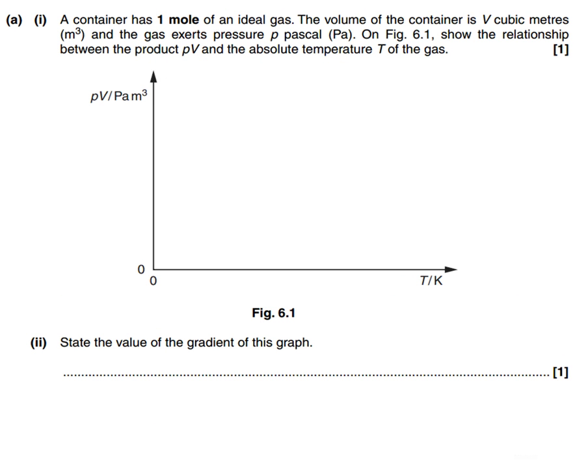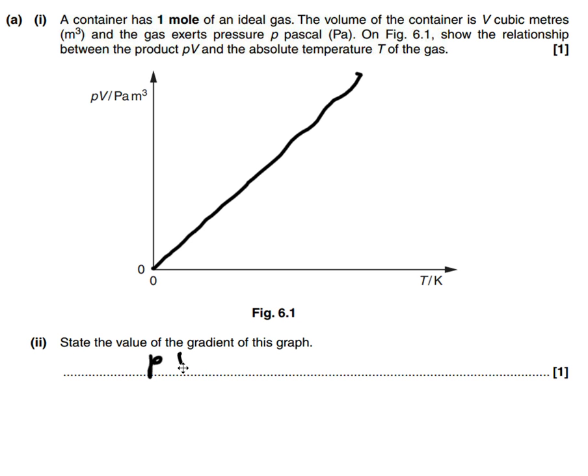Okay, in our final question, we need to draw the graph of the product of the pressure and volume and of the absolute temperature. So what our graph should have looked like is a straight line through the origin. And we needed to state what the gradient of this was.